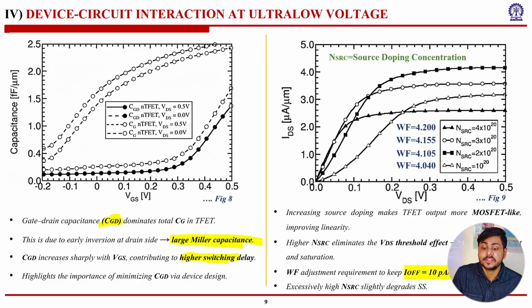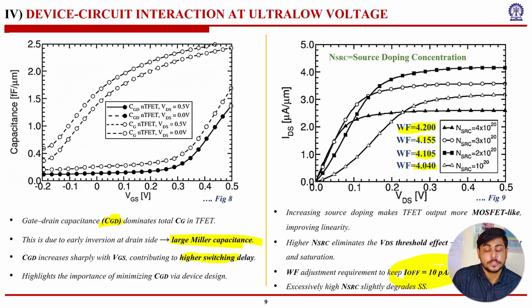Next, let's look at the IDS-VDS characteristics for NSRC, by tuning NSRC, that's nothing but the source doping concentration. Let's look at this. We can see WF is equal to 4.2. What are all these things? This is 4.2, 4.155, 4.10, 4.04. So it's nothing but the work functions. The work functions are adjusted so as to keep the I off equal to 10 picoampere per micrometer. That is nothing but the matched current.